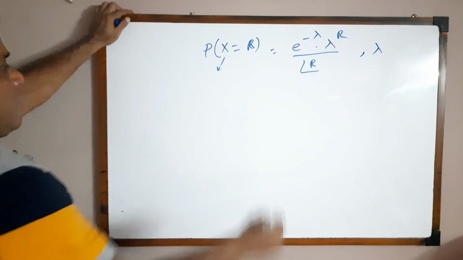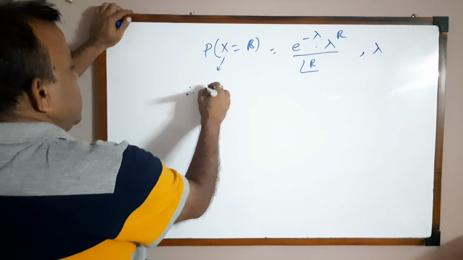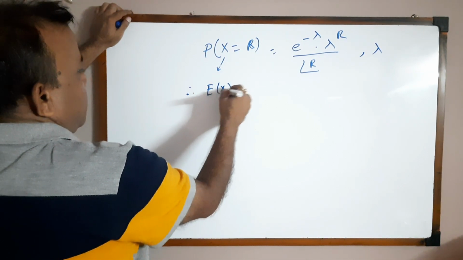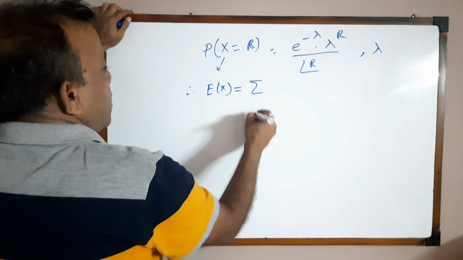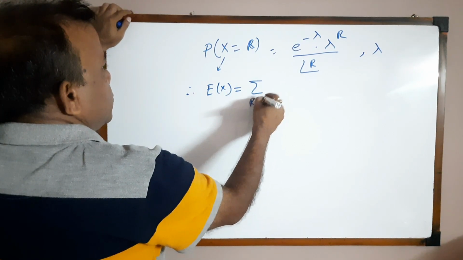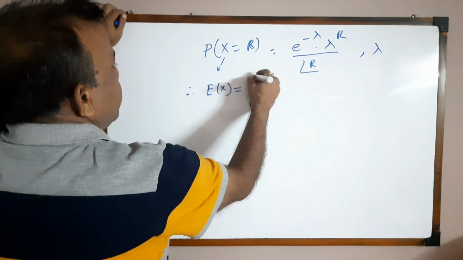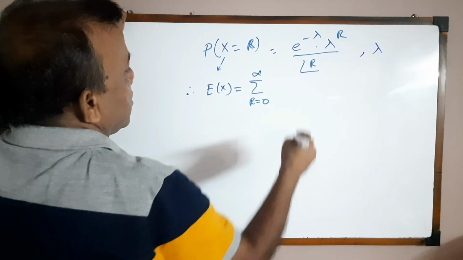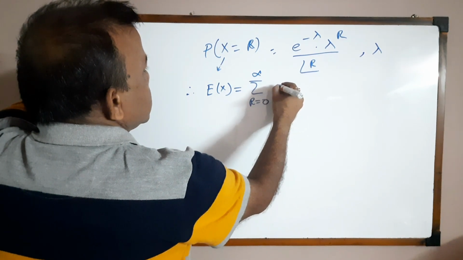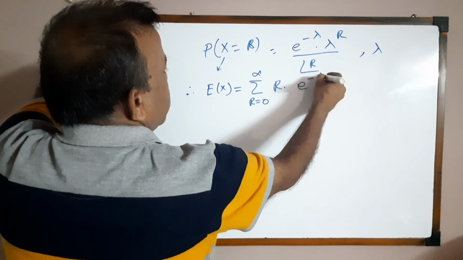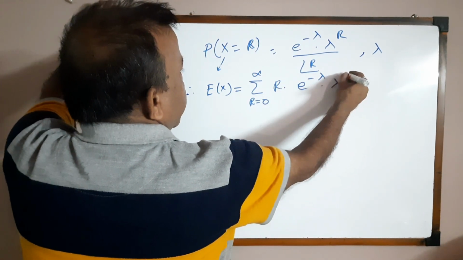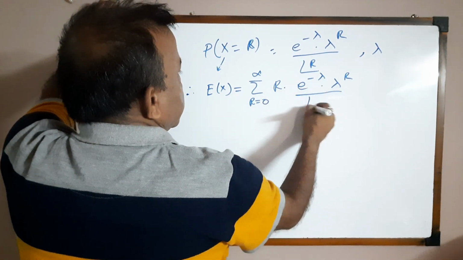Now the mean or expectation of Poisson distribution is equal to summation r equal to 0 to infinity r into e to the power minus lambda lambda to the power r by factorial r.